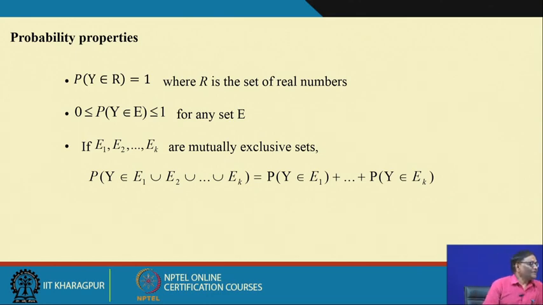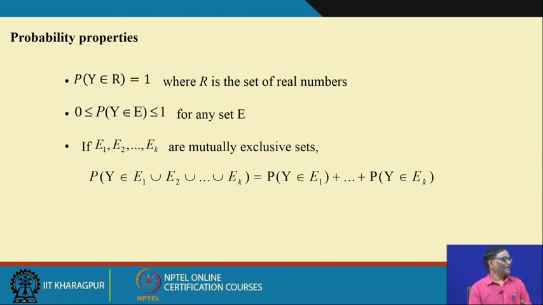Now, the second one is 0 less than or equal to P of y belonging to an event E, less than or equal to 1, for any set E. So, what does it mean? That the probability value can never become negative; it will lie between 0 and 1.